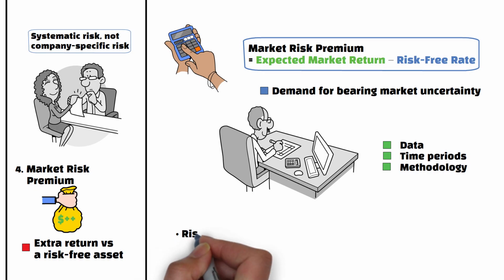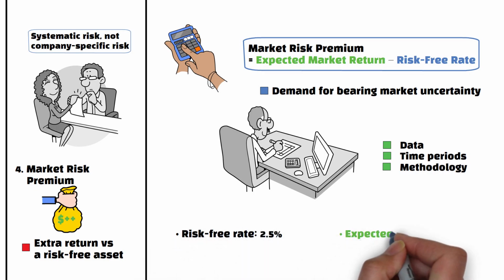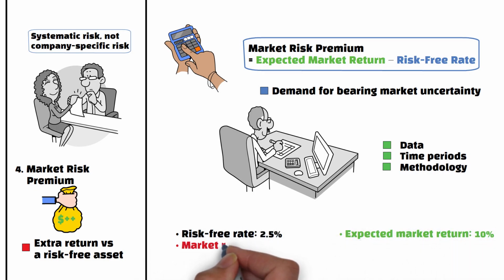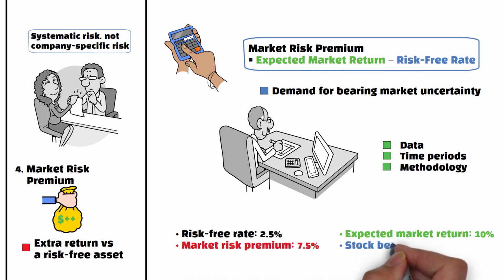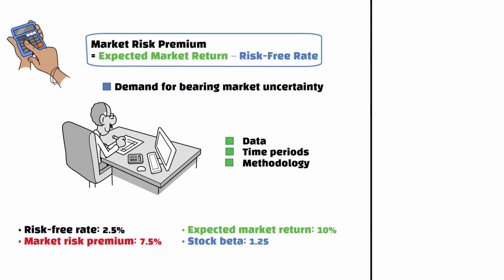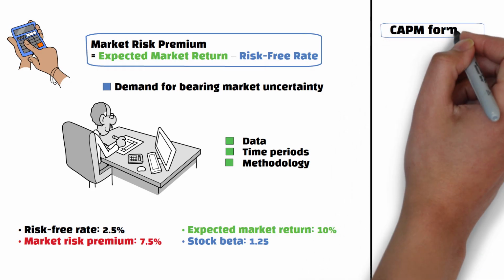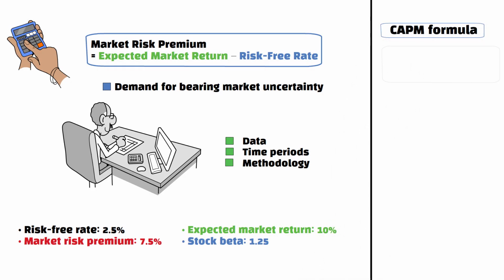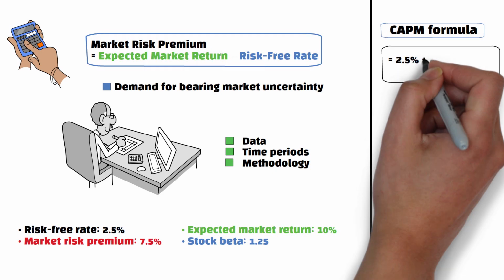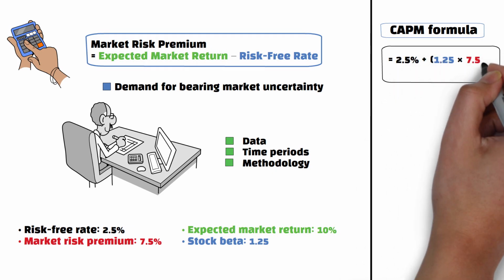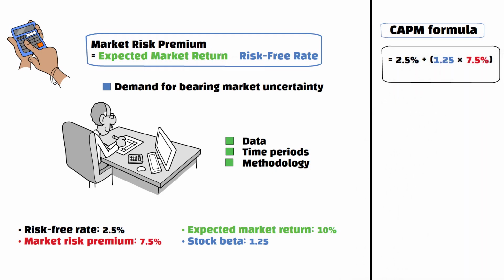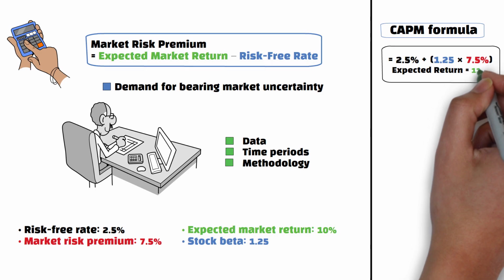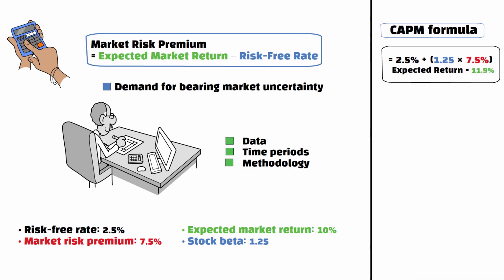Now we know all the components, let's look at a simple example. Let's assume the risk-free rate is 2.5%. The expected market return is 10%. The market risk premium is 7.5%. And lastly, the stock beta is 1.25. Now let's put those figures into the CAPM formula as shown here with 2.5% plus 1.25 multiplied by 7.5%. As a result, the expected return is 11.9%.